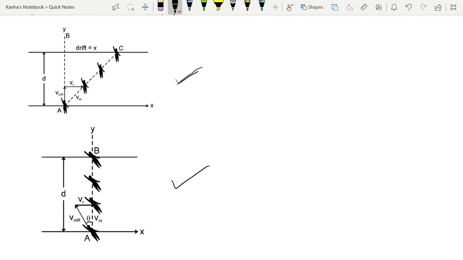along the perpendicular direction. That is because VMR is the velocity of man with respect to the river, VM is the velocity of man with respect to ground, and VR is the velocity of the river with respect to ground. So what you should remember is, in order to reach in the quickest time, you need to go perpendicular to the flow of the river.